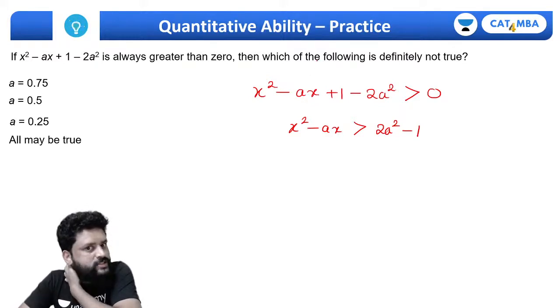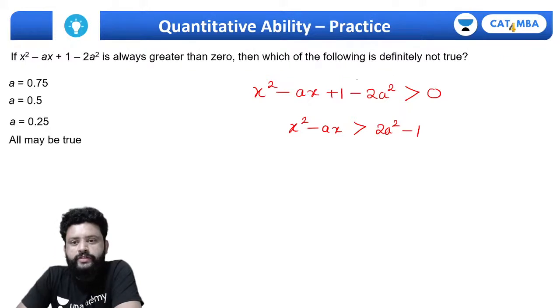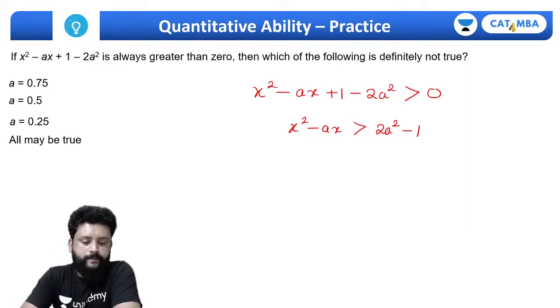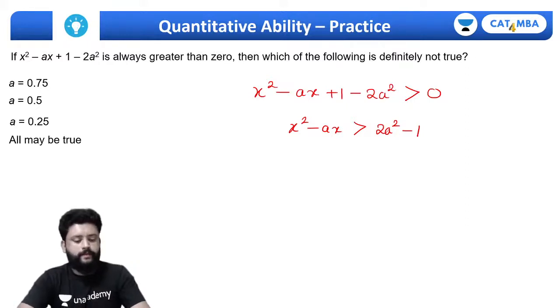This is always greater than 0. Then which of the following is definitely not true? Any idea?